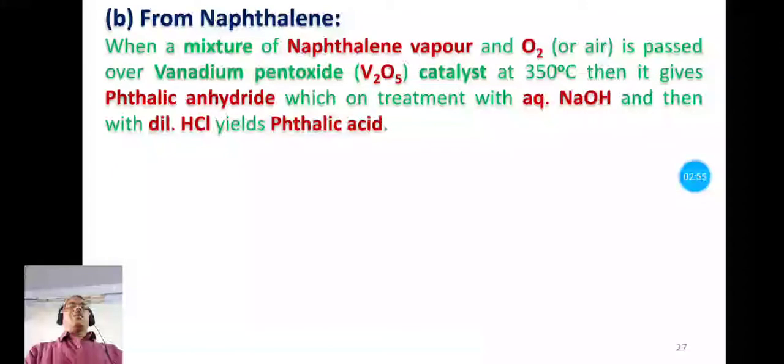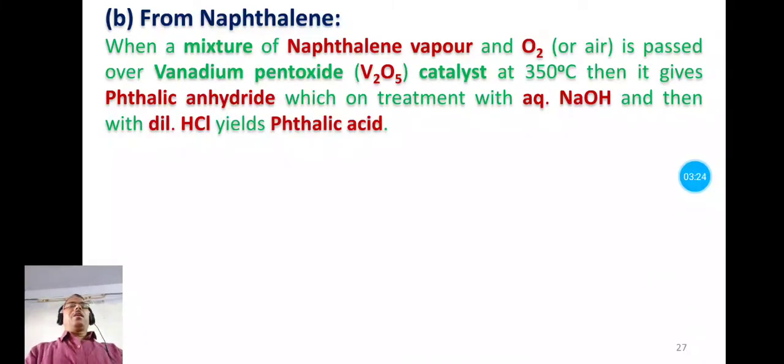Now let us see the next reaction, the preparation of phthalic acid from naphthalene. In this reaction the vapor of naphthalene and oxygen or air is passed over vanadium pentoxide catalyst at 350 degrees centigrade, which forms phthalic anhydride as an intermediate.